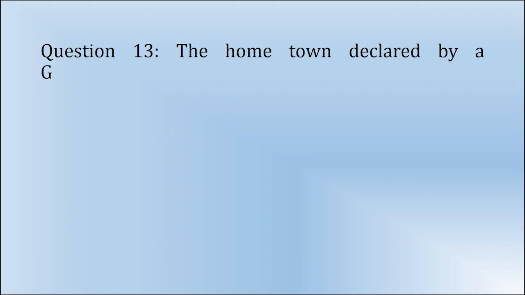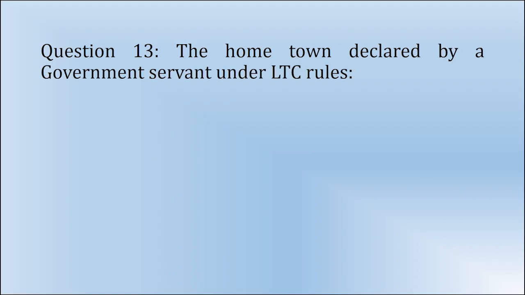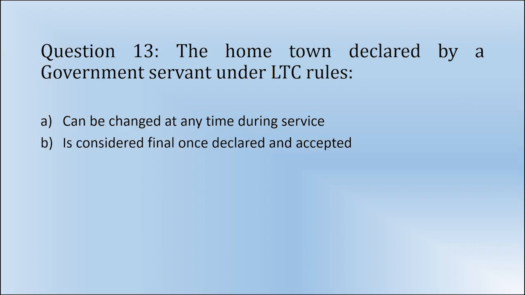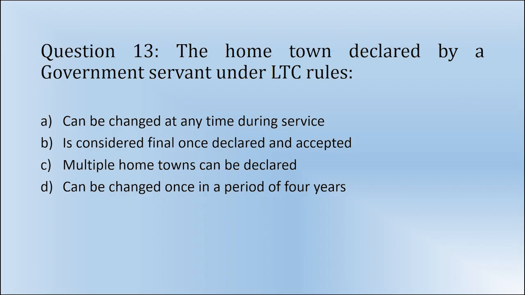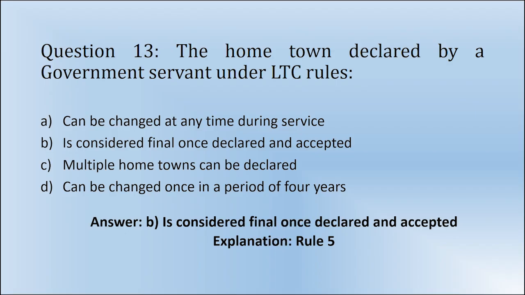Question 13. The hometown declared by a government servant under LTC rules: A. Can be changed at any time during service. B. Is considered final once declared and accepted. C. Multiple hometowns can be declared. D. Can be changed once in a period of 4 years. Answer: B. Is considered final once declared and accepted. Solution is based on Rule 5.